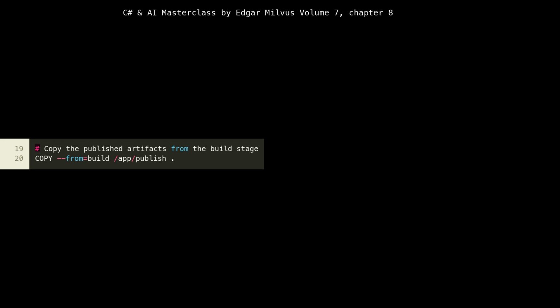We discard all the build tools, source code, and intermediate artifacts that were part of the build stage, resulting in a significantly smaller and more secure production image. This directly supports cloud-native principles of efficiency and minimal attack surface.